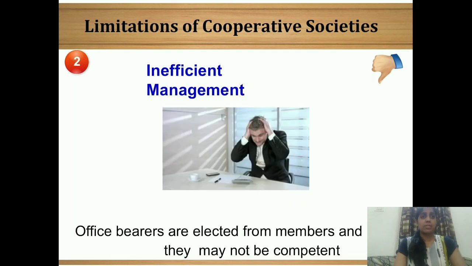The second one that we have is inefficient management. It means sometimes the members are not smart enough or efficient enough to manage. And the board of directors is elected by the members themselves. Among the members only they decide who will become the board of directors. So sometimes inefficient management is there. The members are elected from themselves, so they may not be competent enough. They may not be smart enough to do the business. So that happens. That is a drawback of the cooperative society.